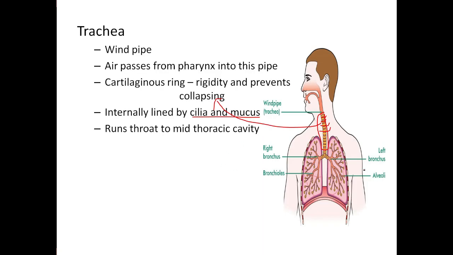Thoracic cavity means the region between the neck and the abdomen. Generally our body is divided into three regions: head, thoracic and abdomen part. The head part we know, and the thoracic part is between the neck and the abdomen. That is, it starts from the neck and ends with the diaphragm. This region is called the thoracic cavity, and the trachea runs from the throat to the mid-thoracic, that is the middle of the thoracic cavity.